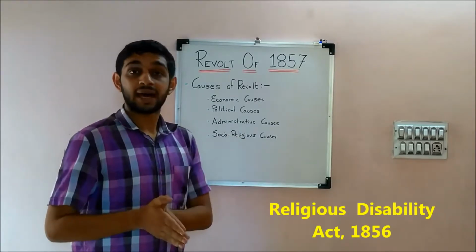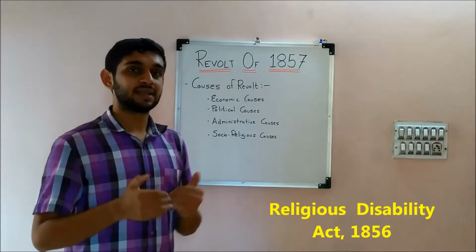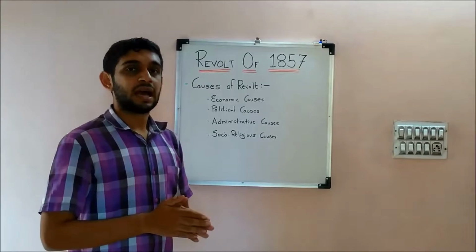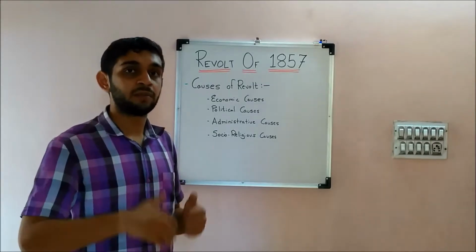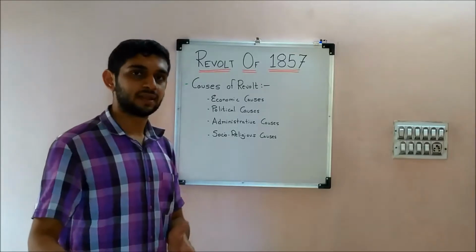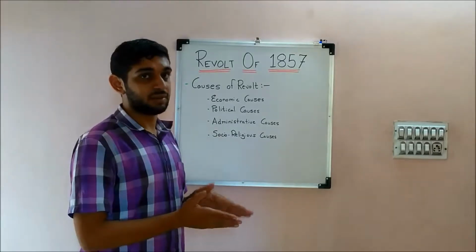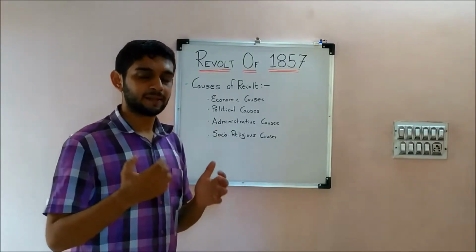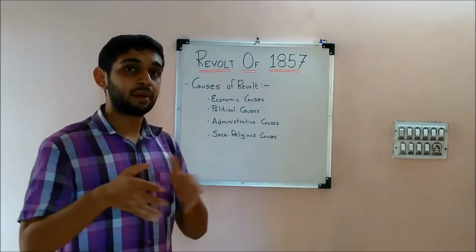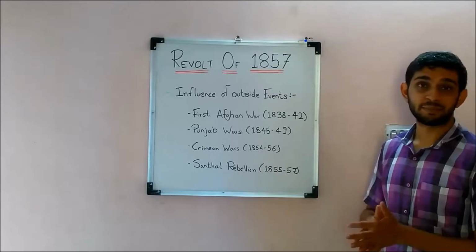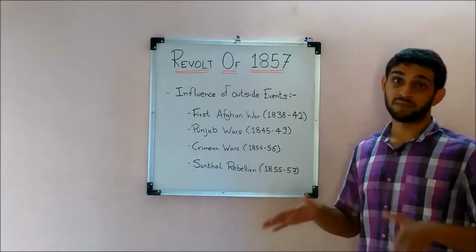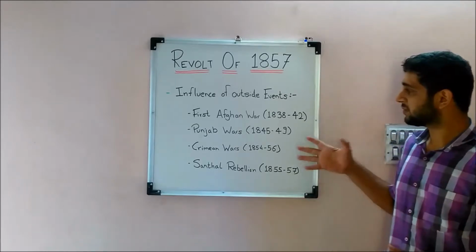Secondly, the Religious Act of 1856 said that if a Hindu changes his religion, he won't be debarred from passing on his land to his son after his death. So that again was a matter of concern. Secondly, the government decided to tax mosque and temple lands. In these four wars, the Britishers suffered huge losses.